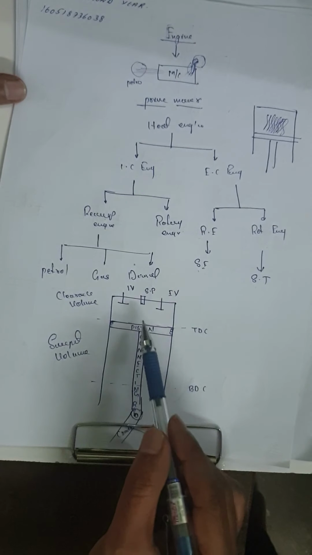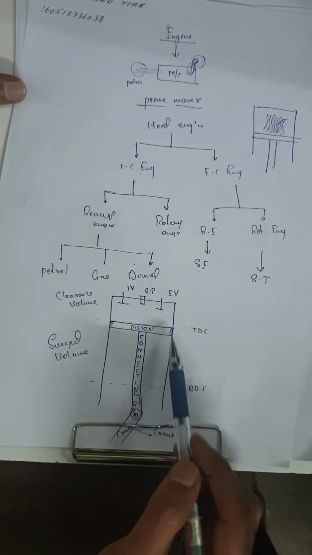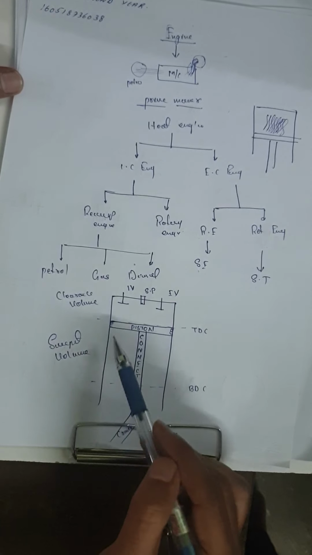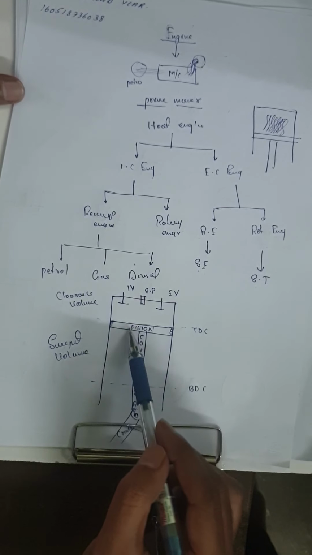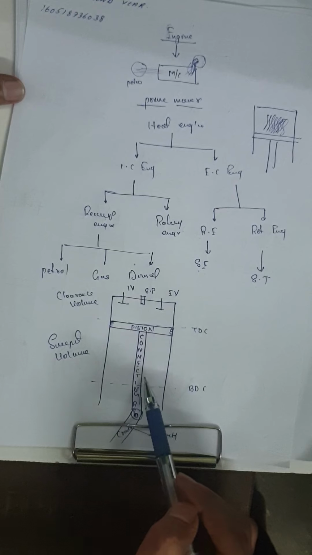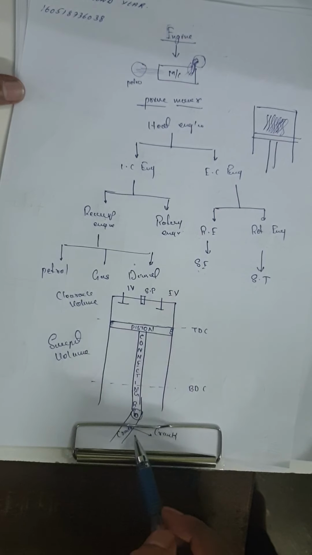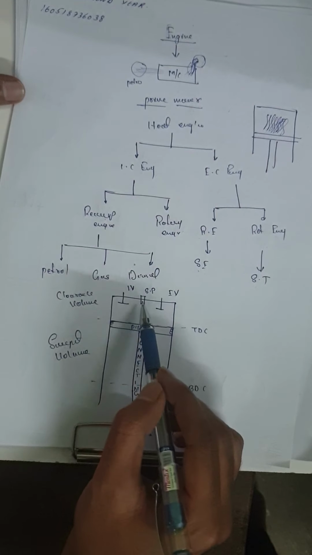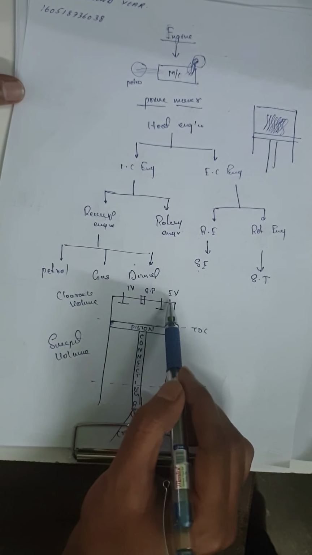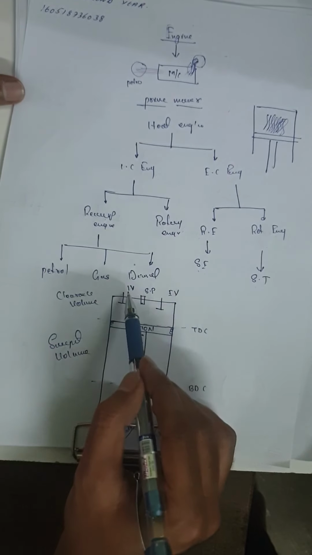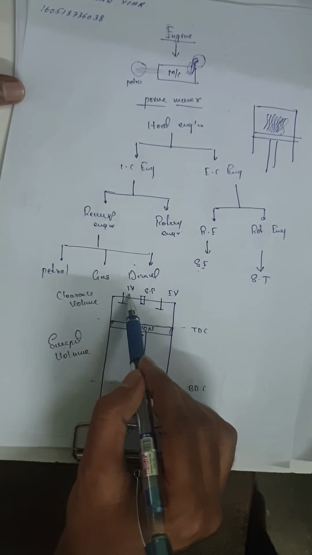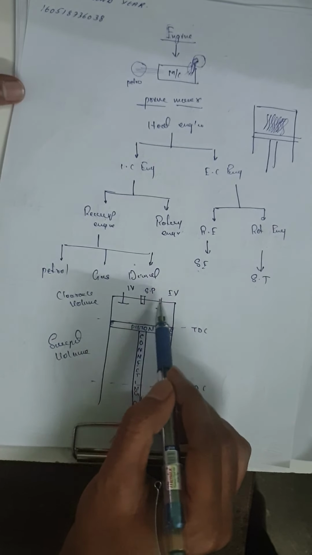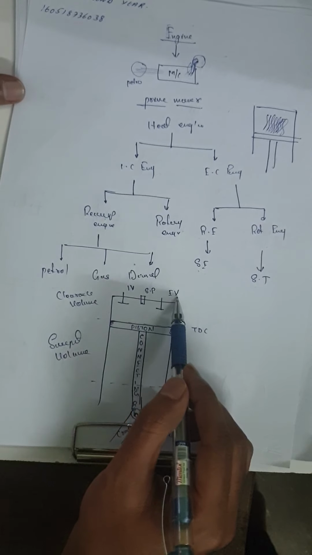Let's take the example of a cylinder. This is known as the cylinder. As you all know, there are different parts in the cylinder. This one is the piston, this one is the connecting rod, this one is the crankshaft, this one is the inlet valve, this one is the spark plug, and this one is the exhaust valve. IV stands for inlet valve, SP for spark plug, EV for exhaust valve.